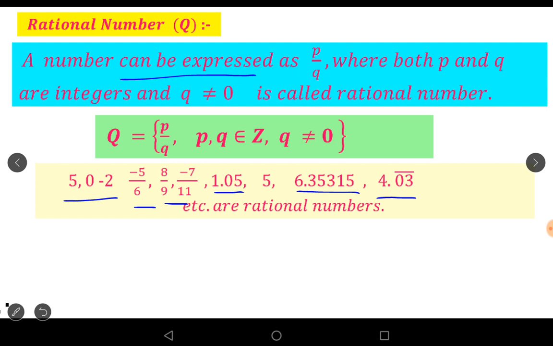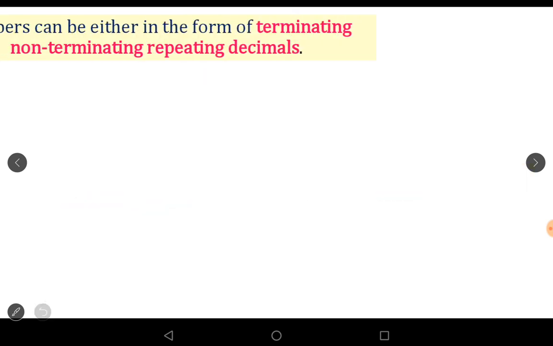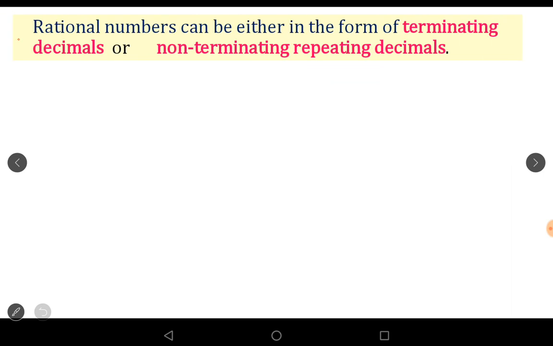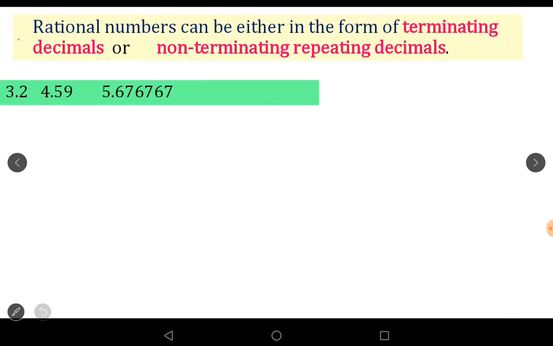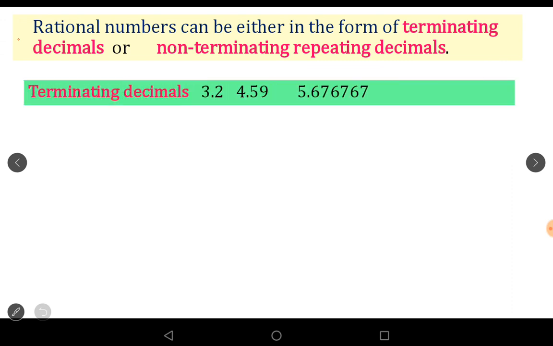Okay students, do you understand? Rational numbers can be either in the form of terminating decimals or non-terminating repeating decimals. Terminating decimals means the number of digits in the decimal part is finite, the digits end.